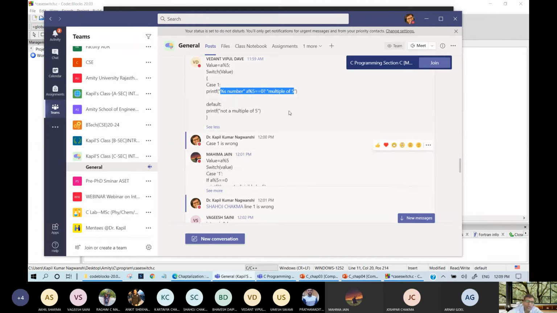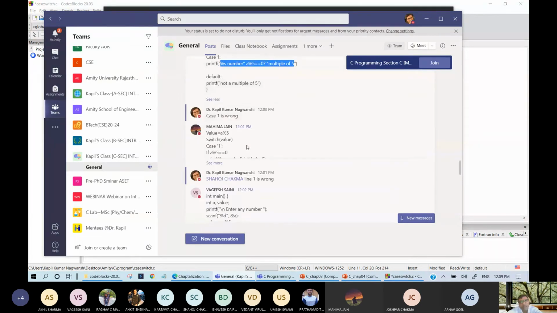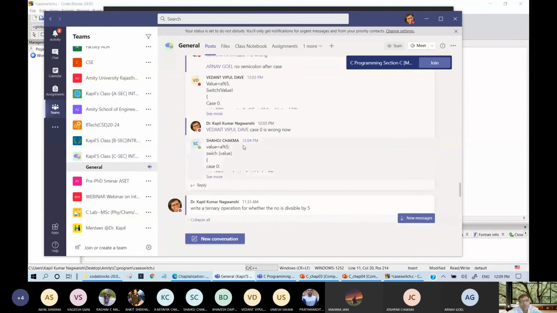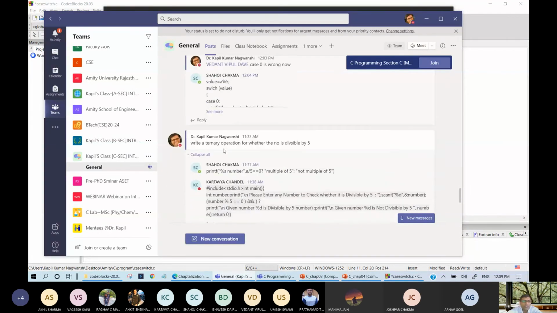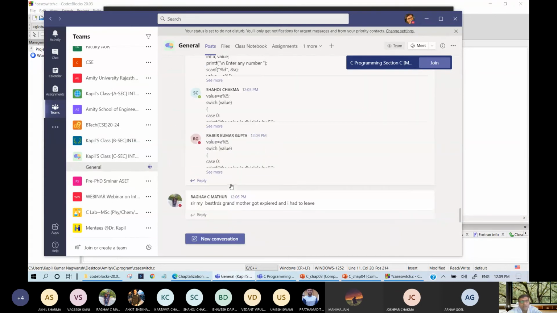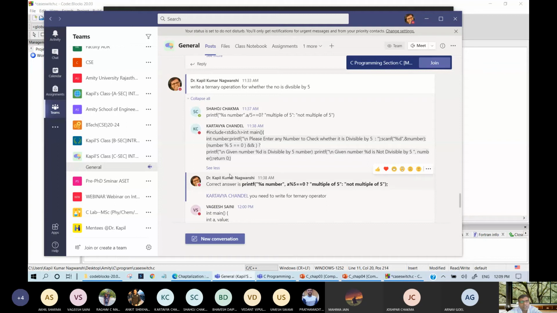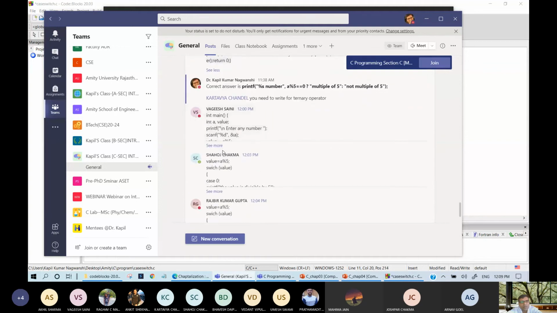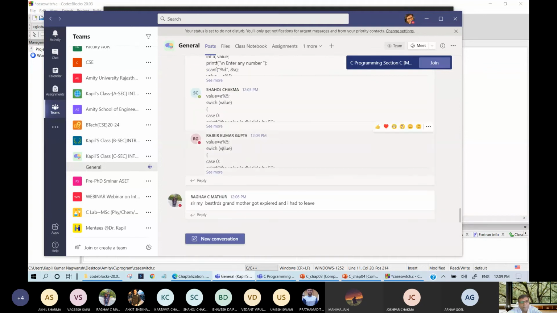There is no computation or calculation going on. So only this portion is wrong. And again, he has solved for 0, so case 0 is written wrong. And Kartavya Chandel, I don't know what he has written. Okay, this is the problem. Fine.